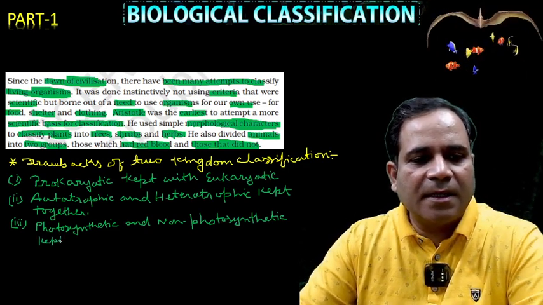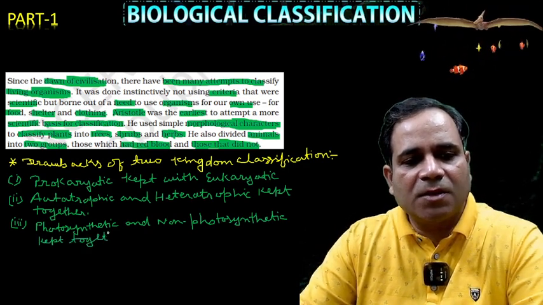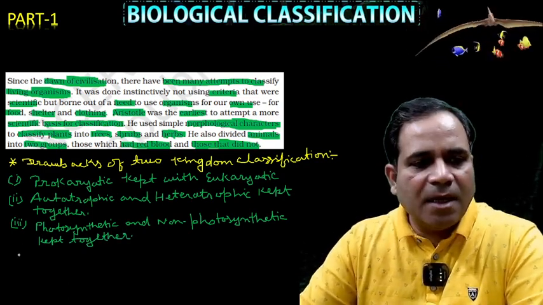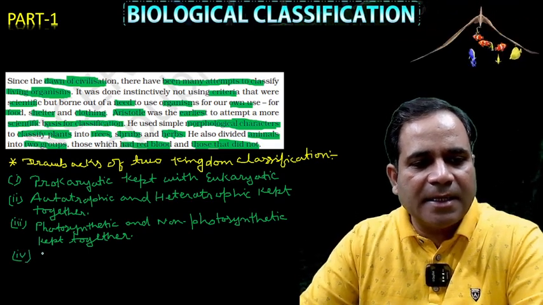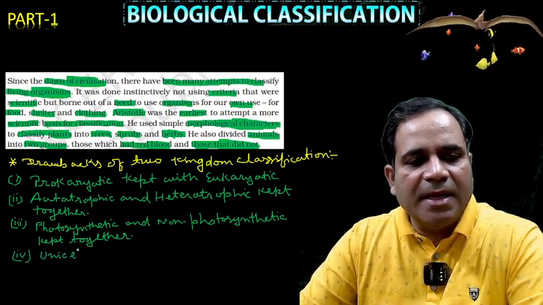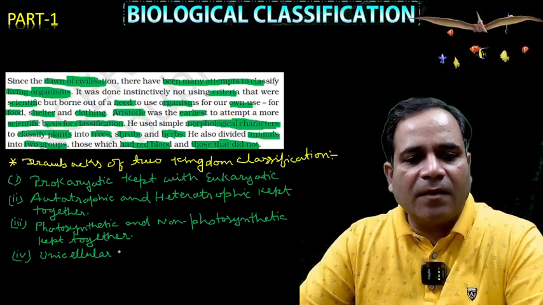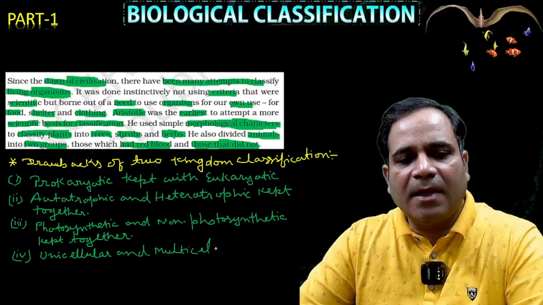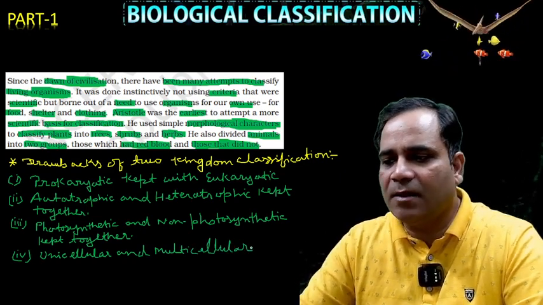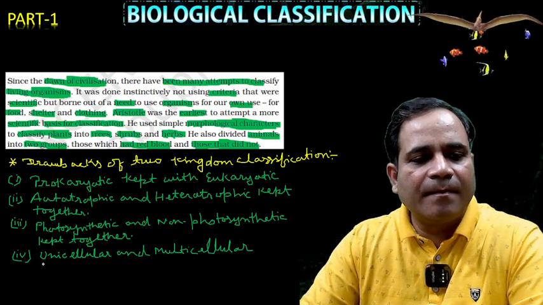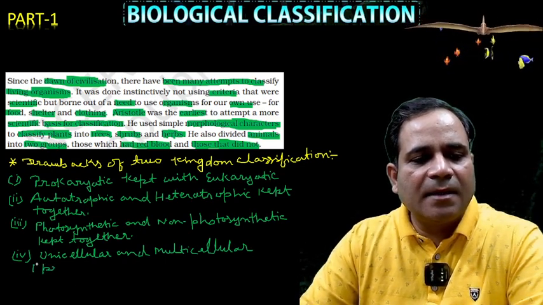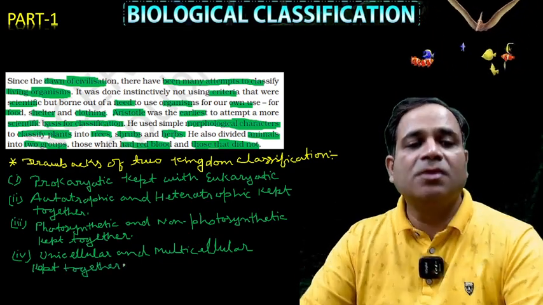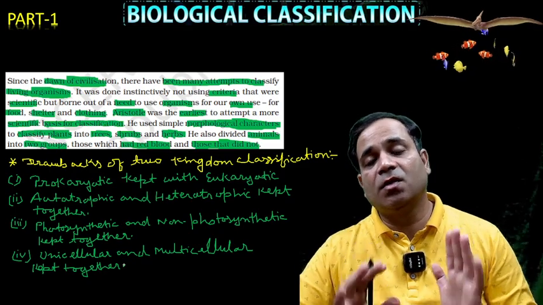See what I'm saying here, kept together. So photosynthetic and non-photosynthetic also kept together. Now, is there any more? Yes, my dear. That's what I'm saying: unicellular and multicellular kept together, my dear. So these all are the drawbacks of the two kingdom classification.